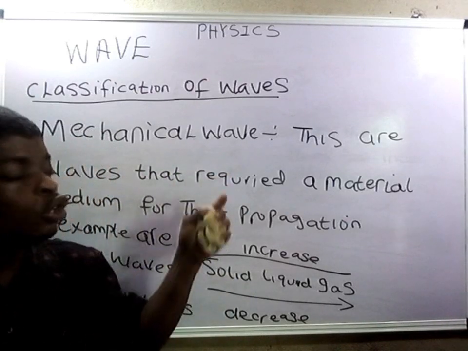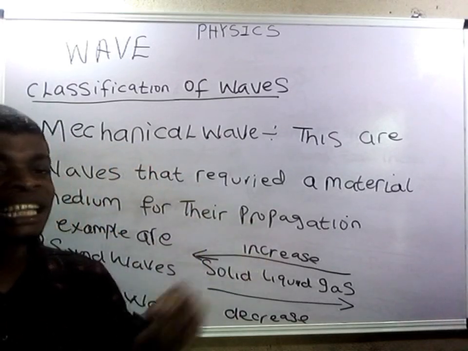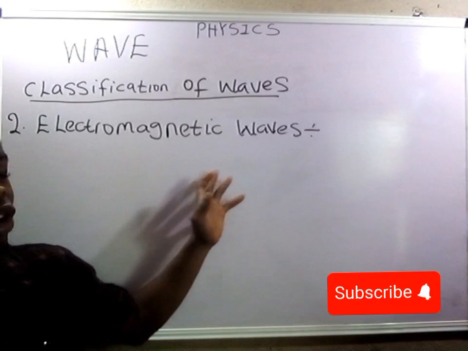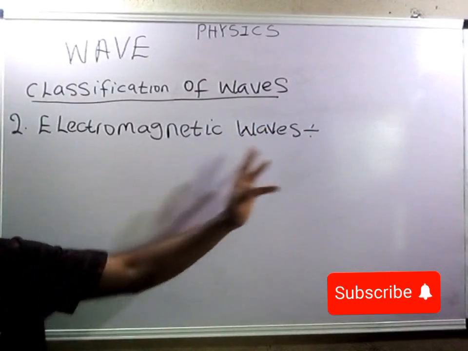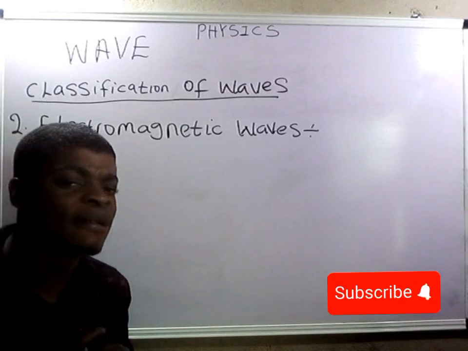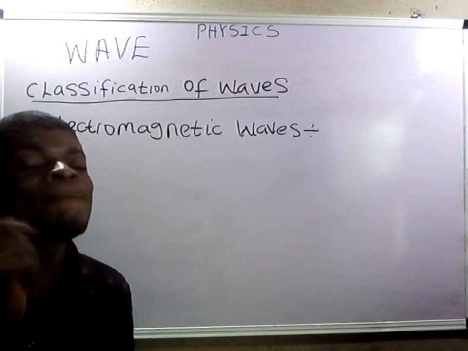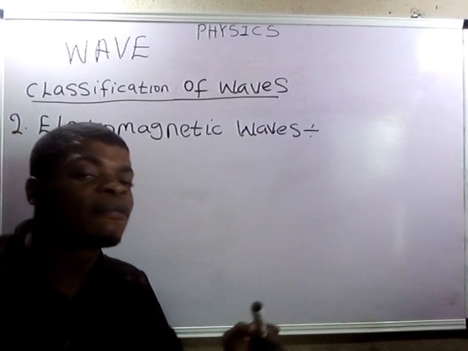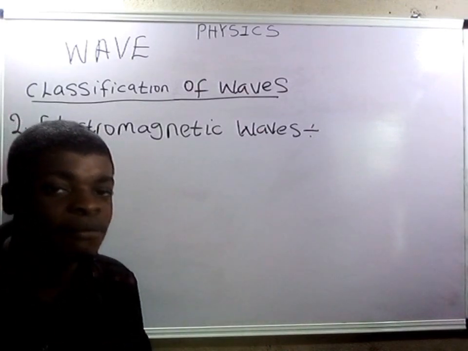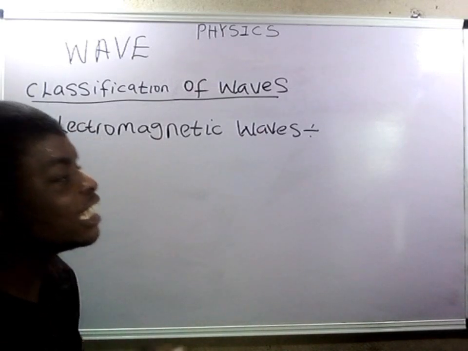So let's take number two. Number two on the classification of waves is electromagnetic waves, because we have different types of classification of waves. Electromagnetic waves are waves that do not require a material medium, unlike mechanical waves that require a material medium for propagation. These are waves that travel through a vacuum.